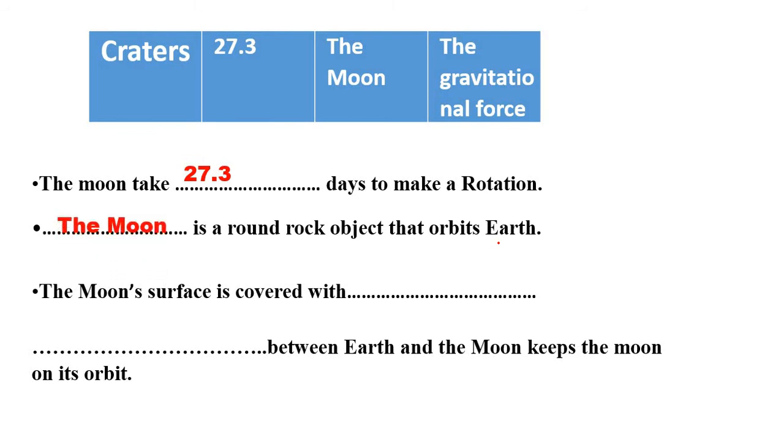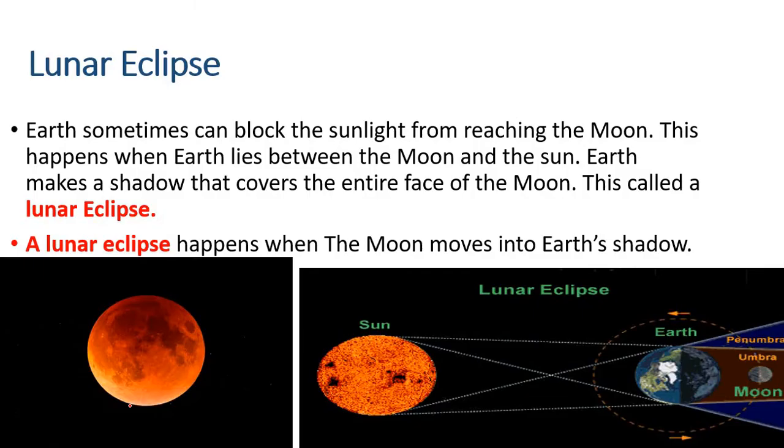The moon's surface is covered with, remember these big holes? Craters. Blank between Earth and moon keeps the moon on its orbit. Yes, it's the gravitational force. I hope you understand this now.